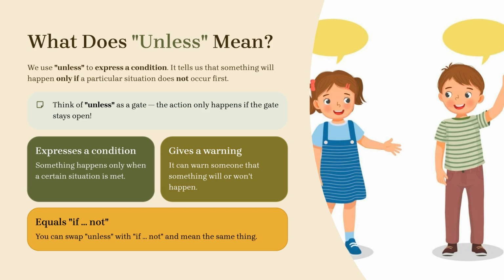First, it expresses a condition, meaning something happens only when a certain situation is met. Second, it gives a warning that something will or won't happen. Third, unless equals if not. So you can swap unless with if not and mean the exact same thing.